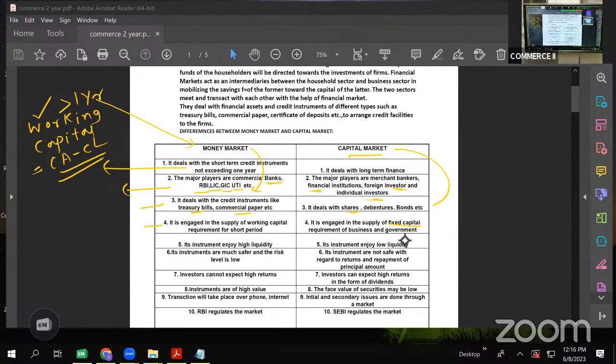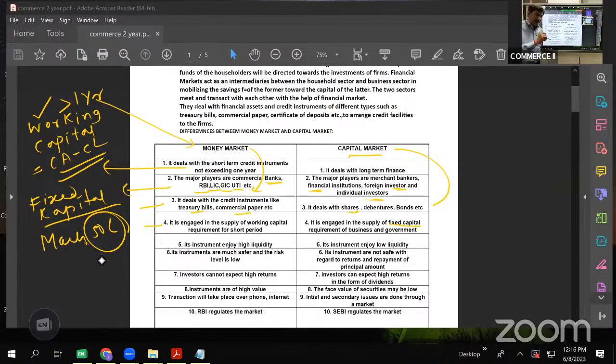And what is fixed capital? Fixed capital is the amount required for acquisition of assets. Suppose a company wants to buy machinery for 50 lakhs. The amount spent on buying machinery is called fixed capital because that amount is blocked for a long period of time. Will we get the returns immediately? Obviously, no. So that is called fixed capital.